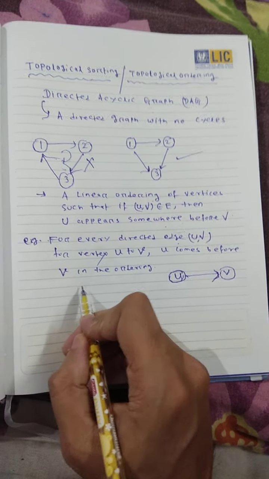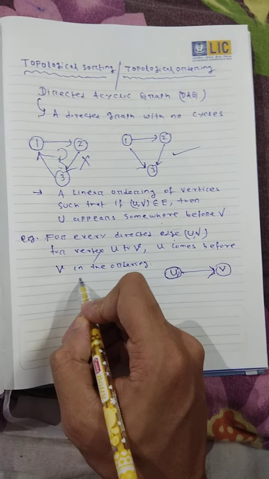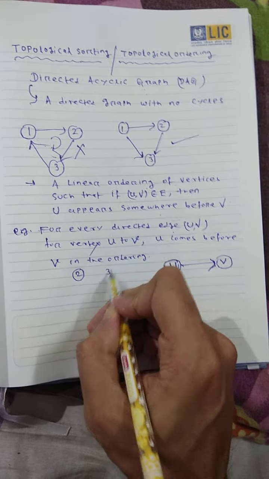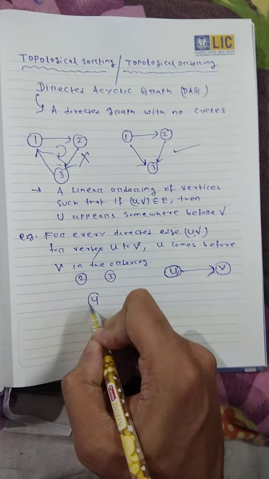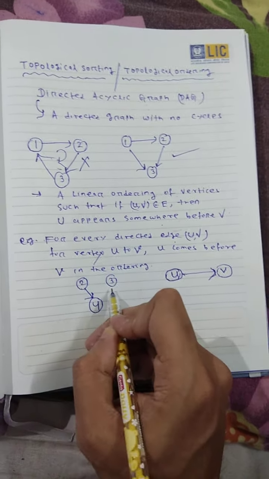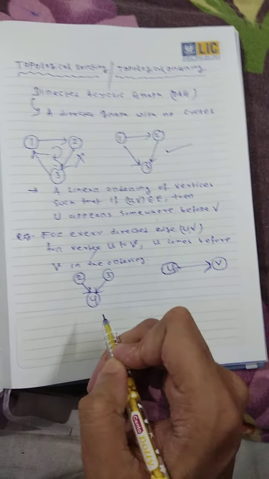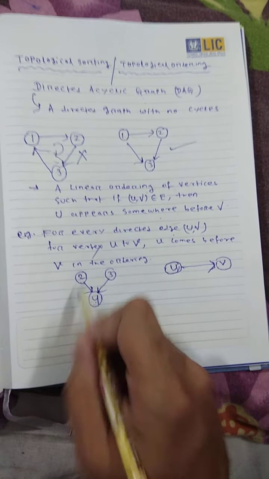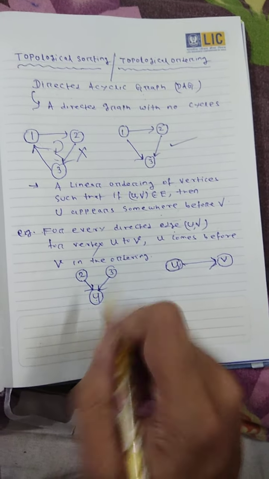Similarly, suppose there is a vertex 2, another vertex 3, and another vertex 4. Suppose there is an edge from 2 to 4, and another from 3 to 4. That means 4 is dependent upon 2 and 3, so a dependence holds.